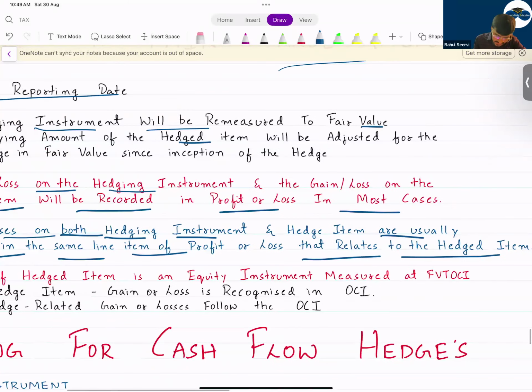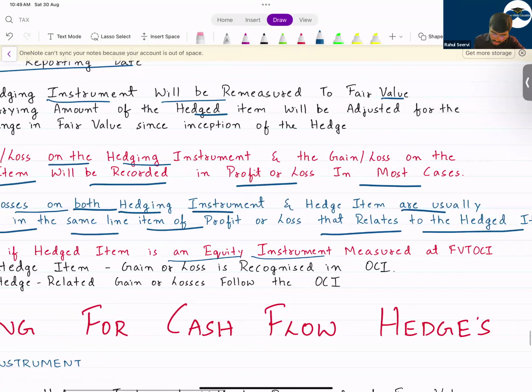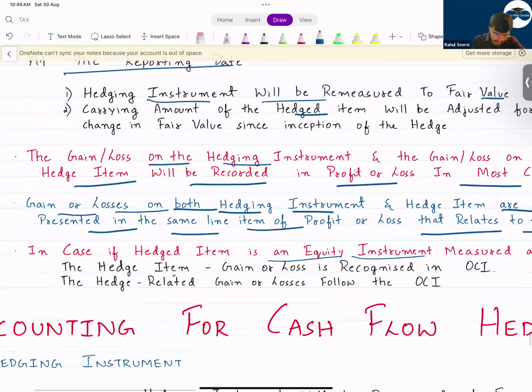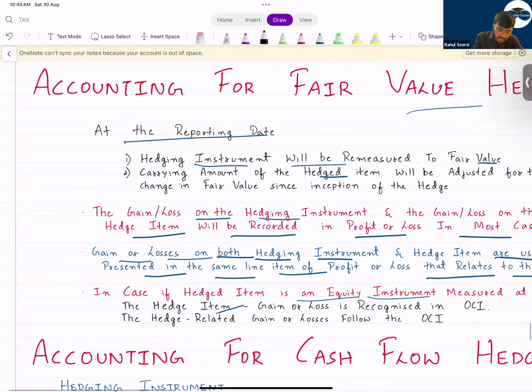Now see, in case the hedge item is an equity instrument measured at fair value through OCI, then both the gain or loss on the hedge item as well as the gain or loss on the hedge instrument will be recorded in OCI. In which case? Only if the equity instruments are under which model? Fair value through OCI.